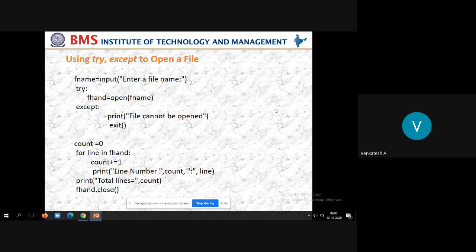Before purchasing, see, usually whenever the user goes shopping, he will go with a basket, isn't it? He will go with the basket, and the size of the basket is finite. It is not infinite, it is finite, isn't it? Say, for example, you'll go with a handbag. That means you can only fill it up to the top of the bag, isn't it? That means the size is finite.